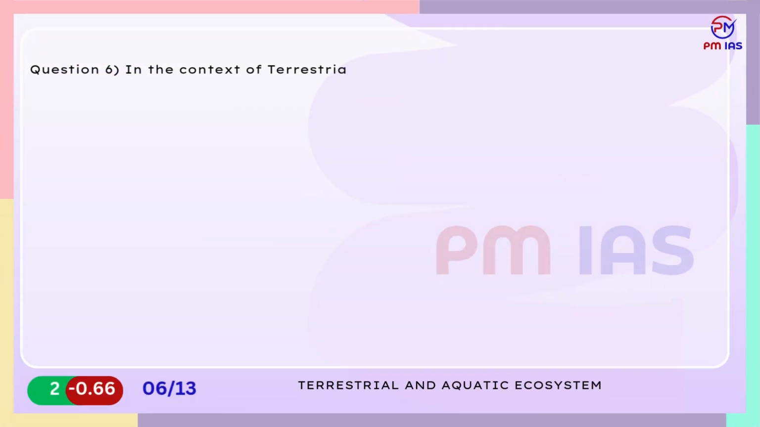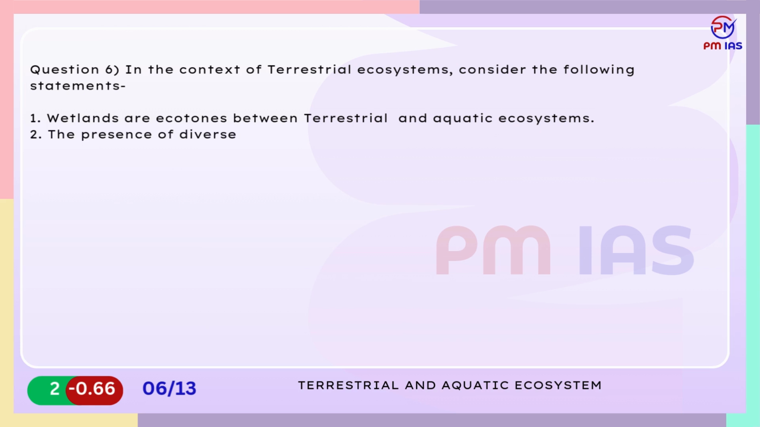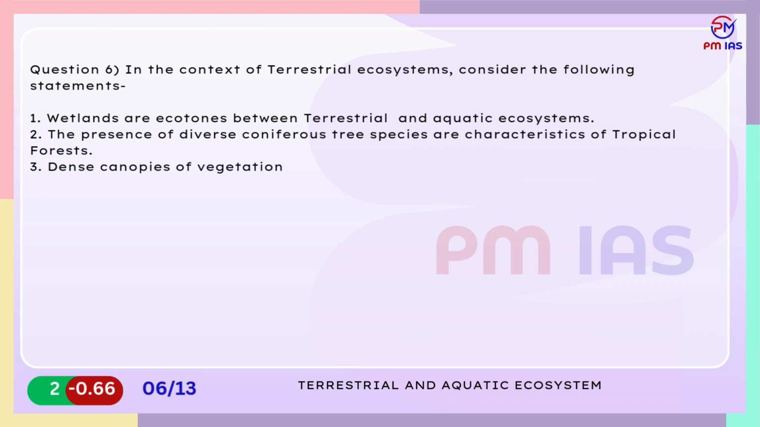Question 6. In the context of terrestrial ecosystems, consider the following statements. 1. Wetlands are ecotones between terrestrial and aquatic ecosystems. 2. The presence of diverse coniferous tree species are characteristics of tropical forests. 3. Dense canopies of vegetation are found in the tundra forest ecosystem. Which of the statements given above are incorrect?